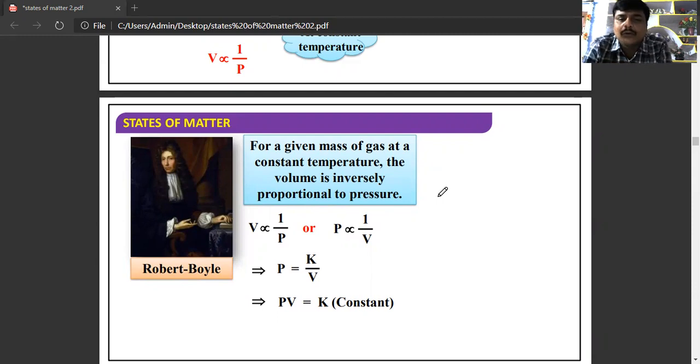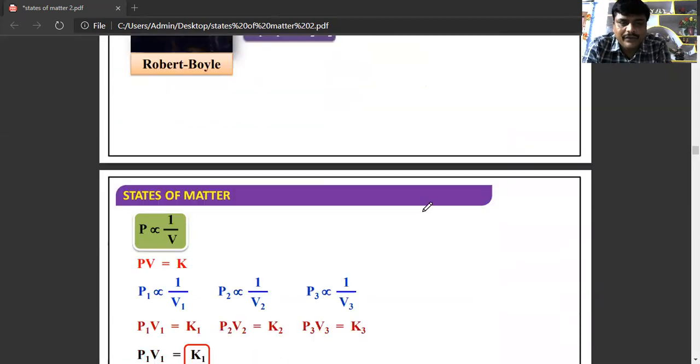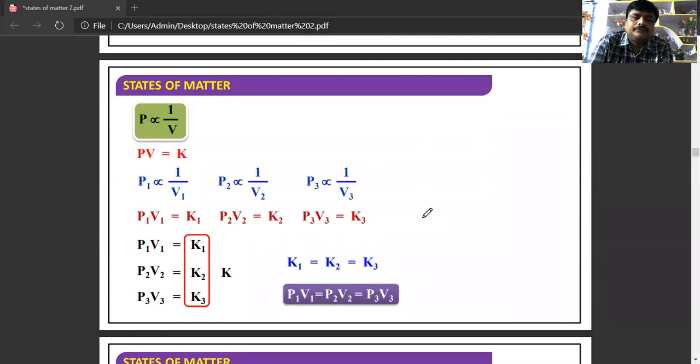So P is equal to K by V, or PV is equal to K, that is constant. So that is about Boyle's law. In this case, if you are considering two different gases, P1 V1 is equal to K. For the second gas, the initial pressure P1 is changing to P2 and the initial volume V1 is changing to V2, then P1 V1 is equal to P2 V2. So that is about Boyle's law.